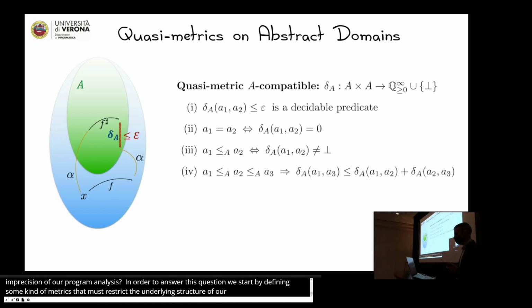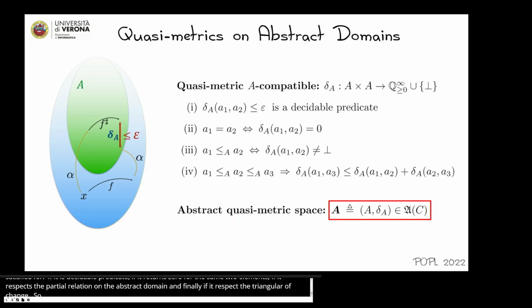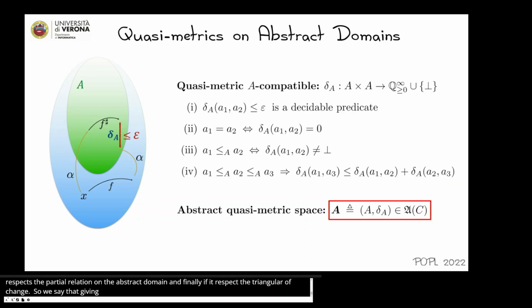We say that a distance over the elements of our abstract domain is an A-compatible quasi-metric if it satisfies these four axioms. Namely, if it is a decidable predicate, if it returns 0 for the same two elements, if it respects the partial order relation on the abstract domain, and finally, if it respects the triangle inequality only along chains. Given a pair of an abstract domain and an A-compatible quasi-metric, we call this pair an abstract quasi-metric space.